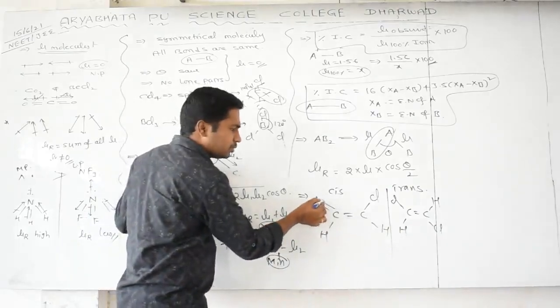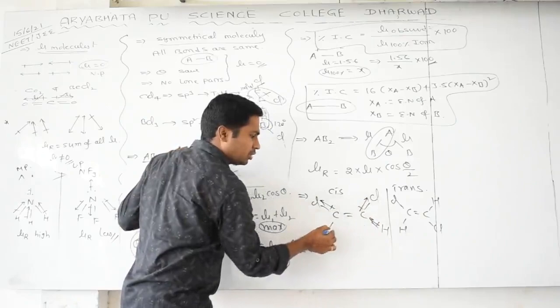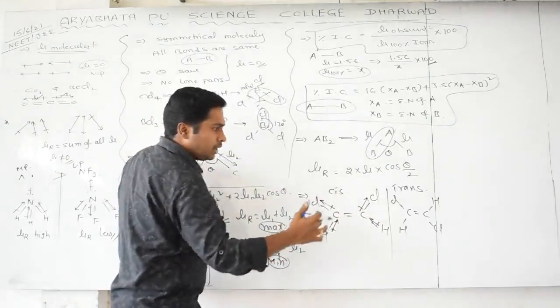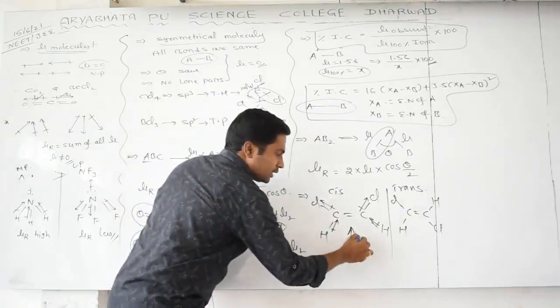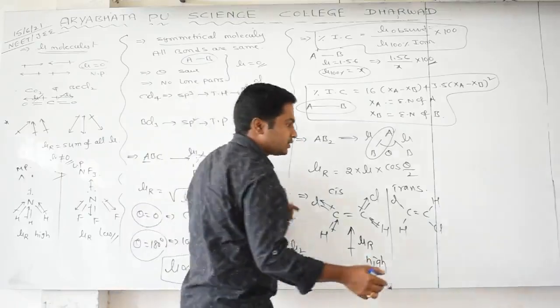In this bond the moment is towards chlorine, in this bond also towards chlorine, and the carbon is towards... because chlorine is highly electronegative. Almost all are in the same direction, so the net moment, or resultant dipole moment, is high. For which one? Cis. Trans is not like that.